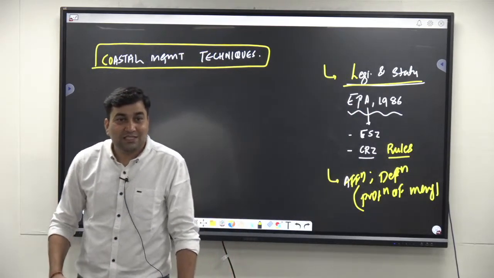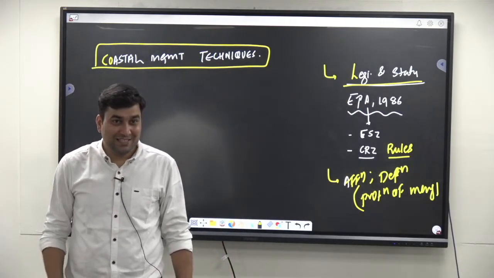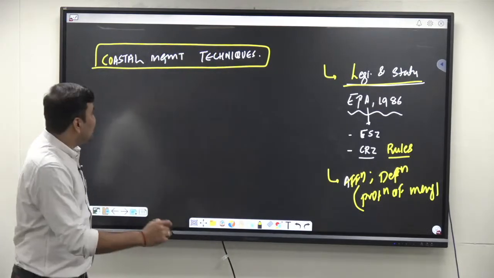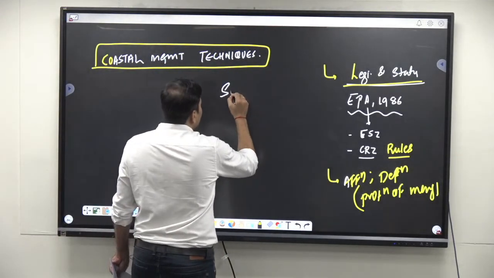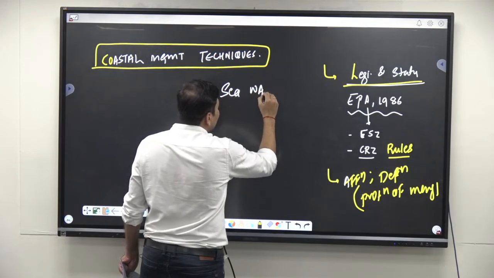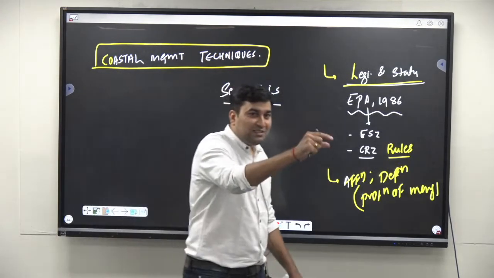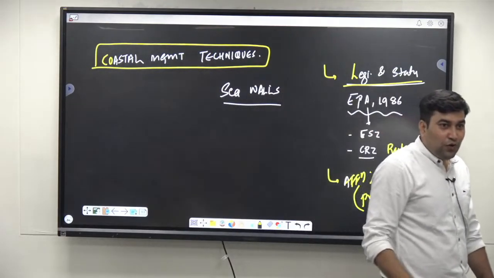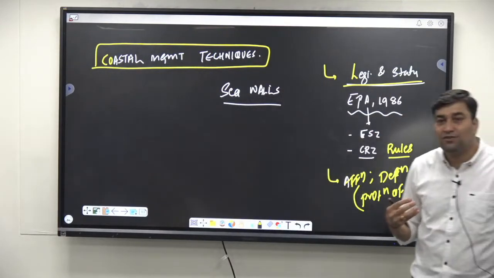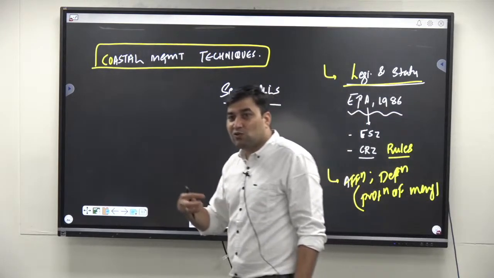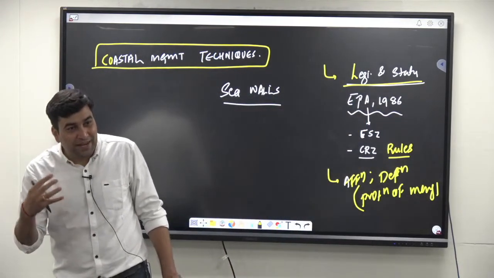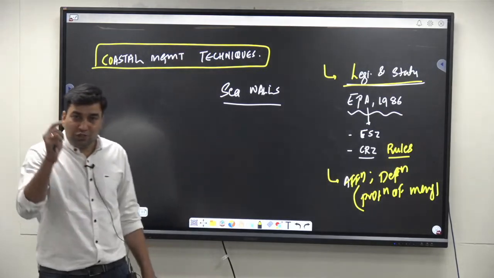But along with this, certain structural measures, human measures like construction of sea walls. The construction of sea walls along the sea side, coastal side, is going to reduce the velocity of the sea waves coming towards the coastal areas. So that is going to break the velocity, and hence the erosion is going to reduce.